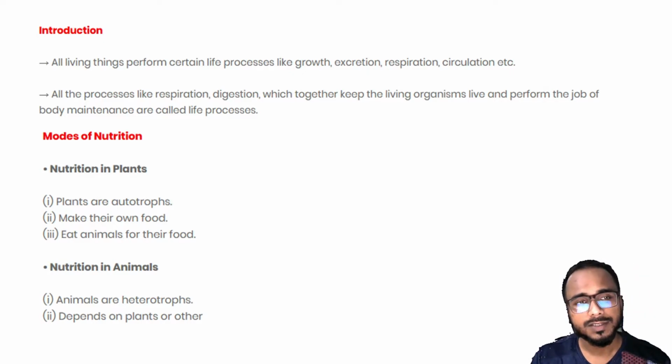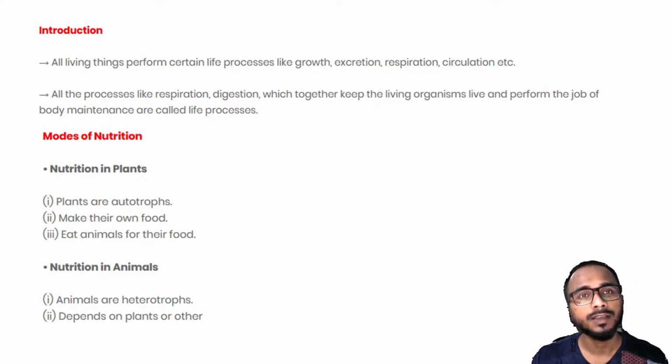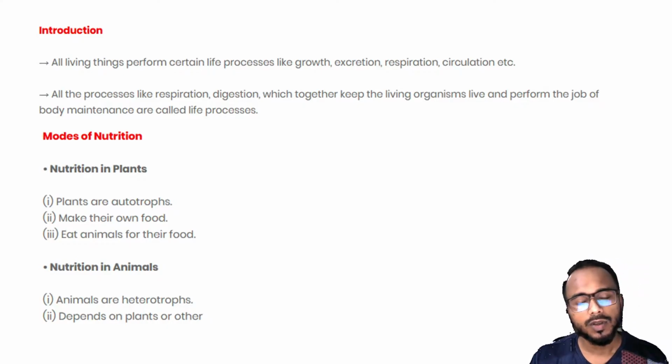When we are eating healthy, we say this is a well nourished person. If someone is under eating, if he is not having healthy food, then we say that person is malnourished, right? That means his nourishment is very low, very poor. Now in plants and animals, we come under animals, we humans.